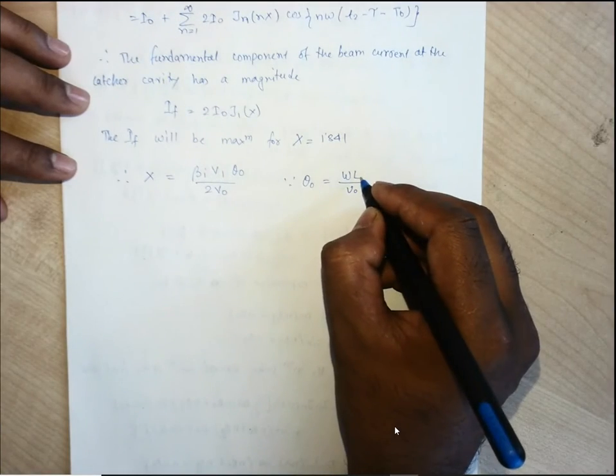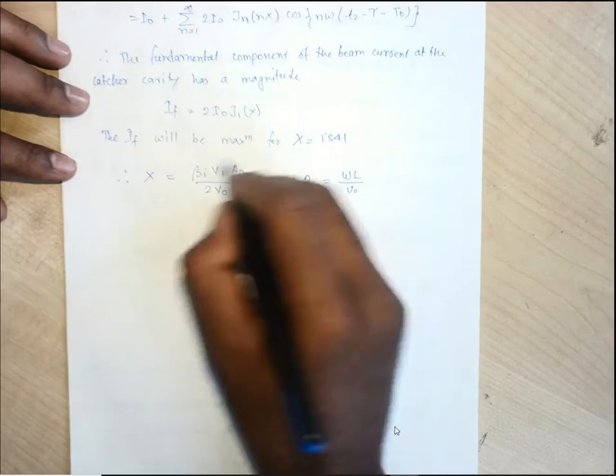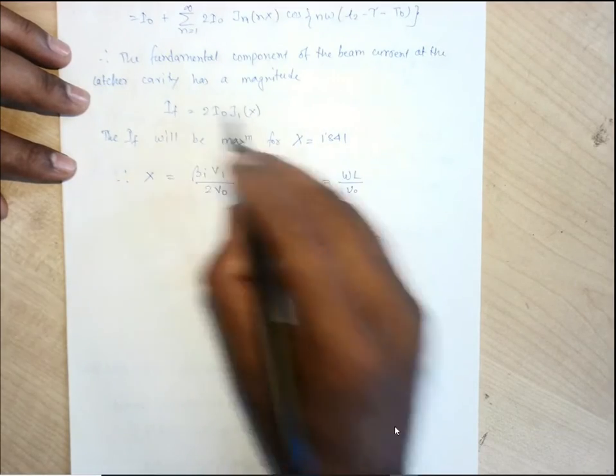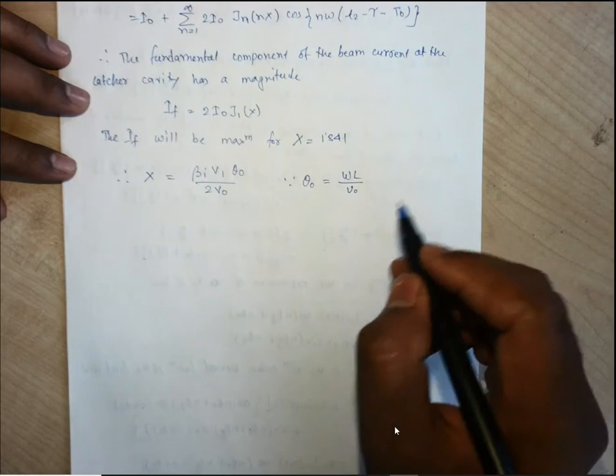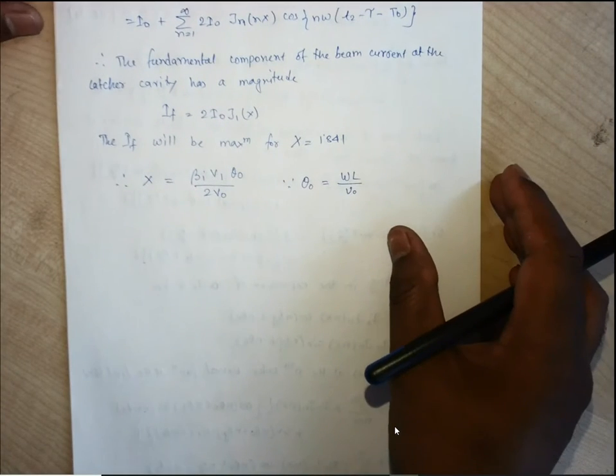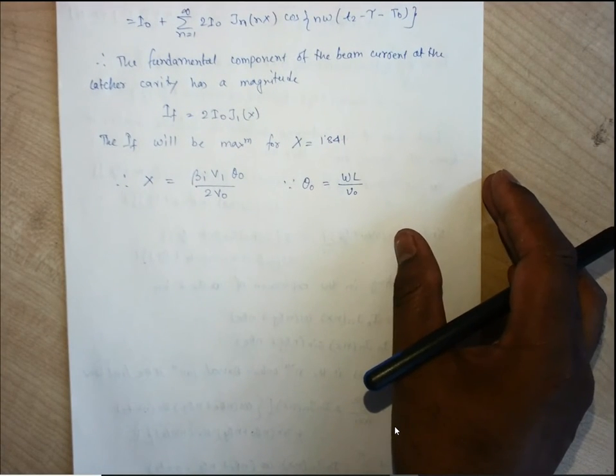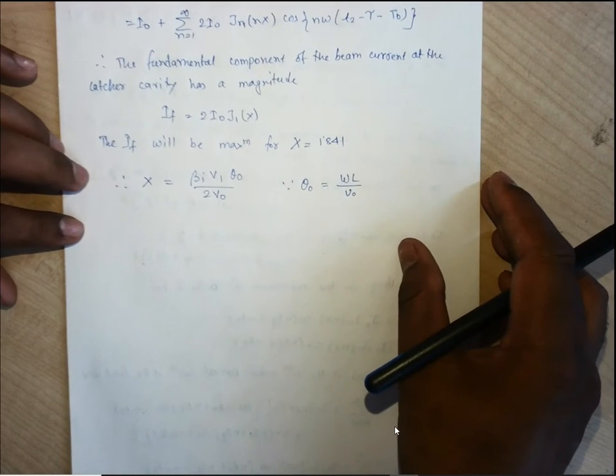So we need this X to produce the maximum value of this fundamental component. The maximum value of this fundamental component is available at the catcher cavity after traveling that drift space.